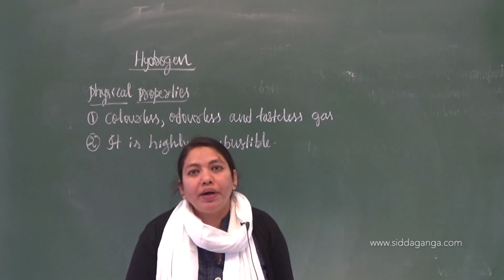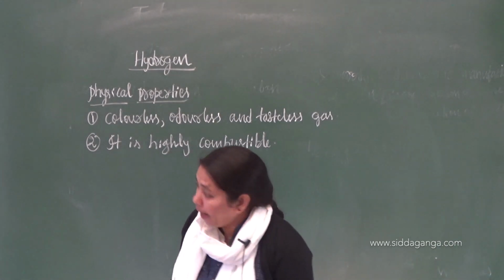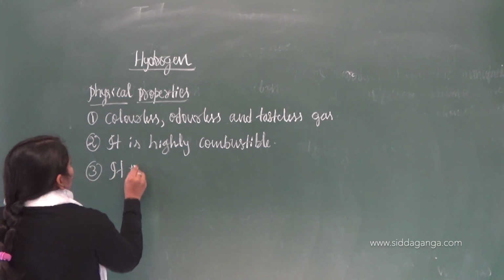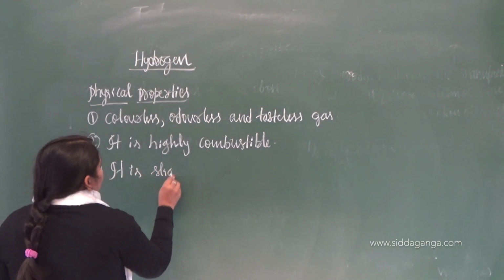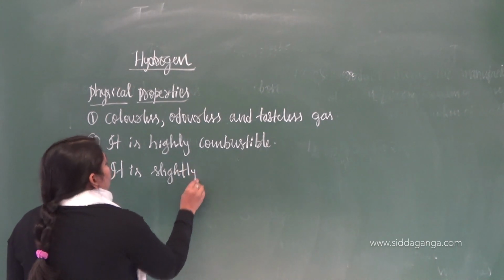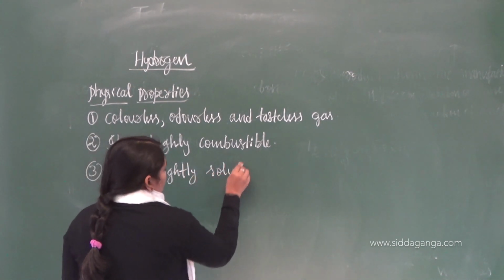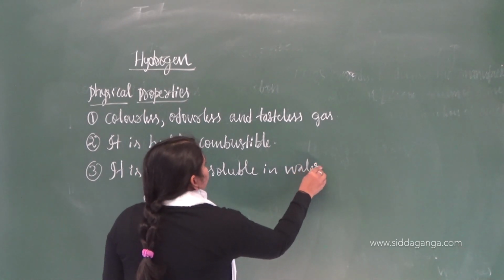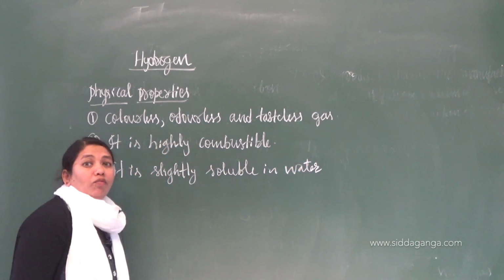There is one more property of dihydrogen. Along with that, it is slightly soluble in water.